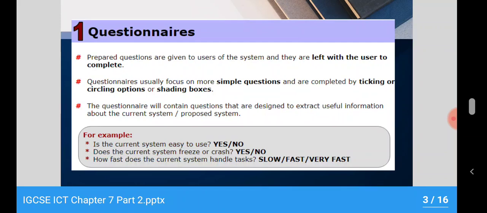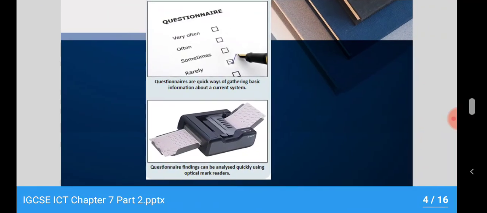Does the current system freeze or crash, and if it does, then when and how? How fast does the current system handle the task? Is it slow, fast, or very fast? This is how you come to a conclusion at the end of the questionnaire, whether your system is fast or not, through several examples.